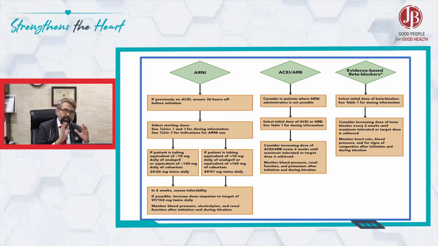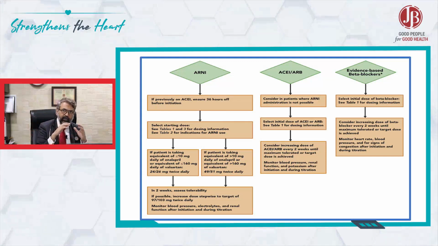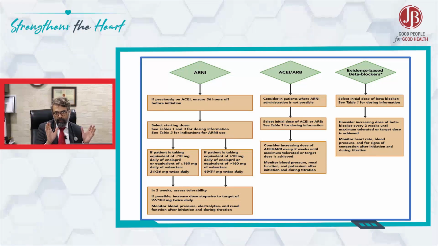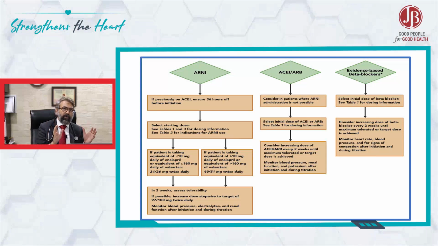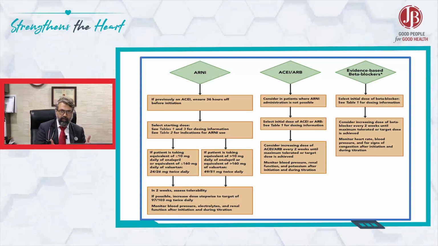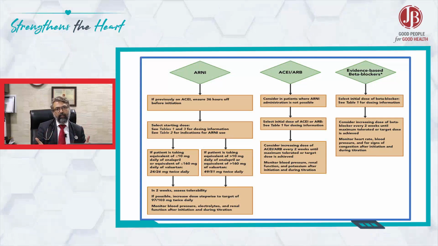If the patient is on the lower normal side blood pressure, in fact sometimes I start with 50 milligram half BID, which is not mentioned in the trial, but this is what we do practically, and gradually step up. So you have to see the response, how your patient is responding, and then go up with the ARNI doses.